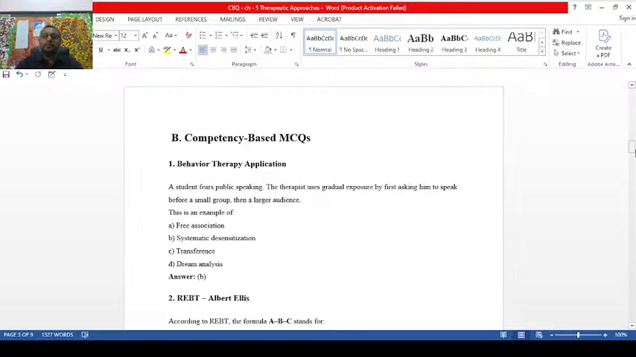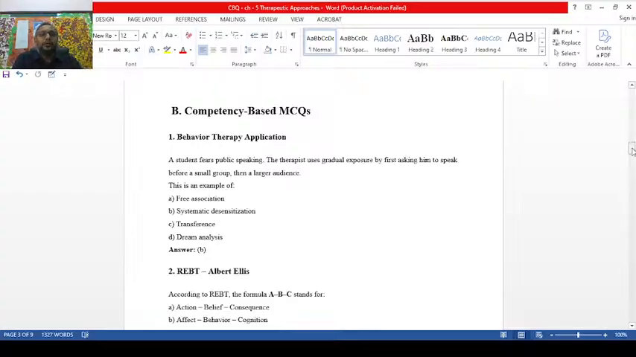Now the MCQ. Let's go to part B, MCQ. A student fears public speaking. The therapist uses gradual exposure by first asking him to speak before a small group, then a larger audience. So it is called the desensitization technique. Systematic desensitization is a technique of Joseph Wolpe, used for phobias. You can look into this. We have in vivo and in vitro. This current one is related to in vivo. You look into this area.